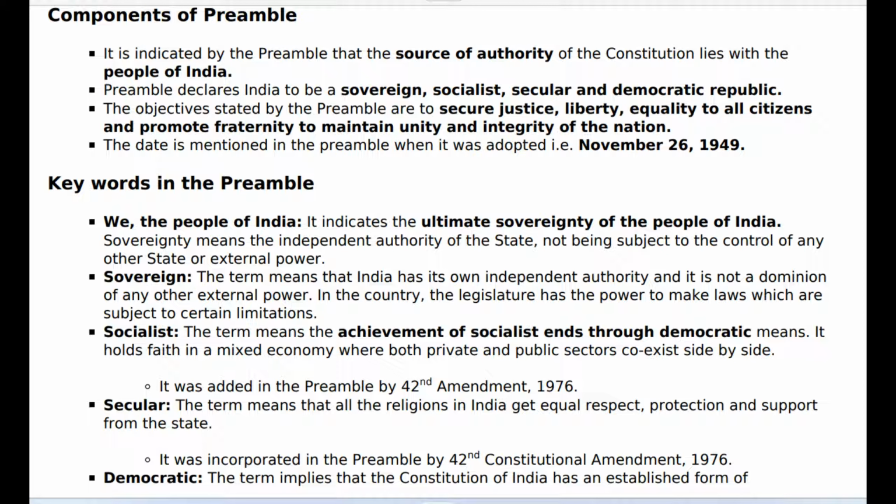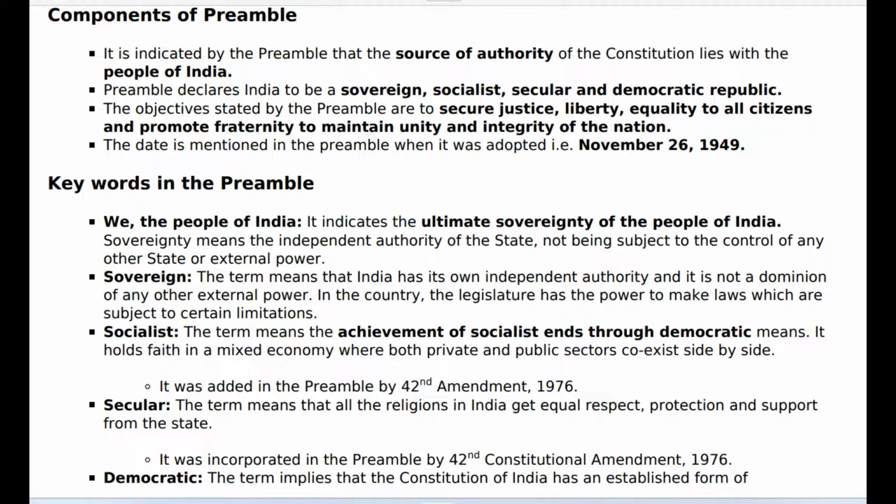Sovereignty means the independent authority of the state, not being subject to the control of any other state or external power. Sovereign: the term means that India has its own independent authority, and it is not a dominion of any other external power. In the country, the legislature has the power to make laws which are subject to certain limitations. Socialist: the term means the achievement of socialist ends through democratic means. It holds faith in a mixed economy where both private and public sectors coexist side by side. It was added in the preamble by the 42nd Amendment, 1976.